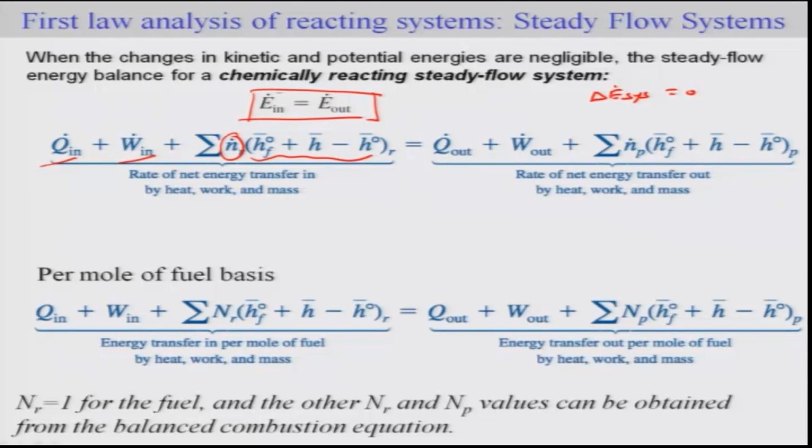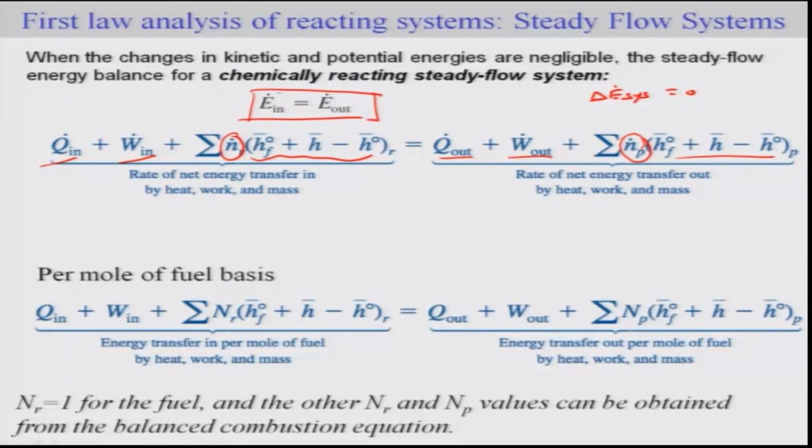This should be equal to Q out plus W out in rate form plus the energy transfer out due to the product, which is nothing but the summation of the molar flow rate of the product multiplied by the enthalpy of the individual product components.